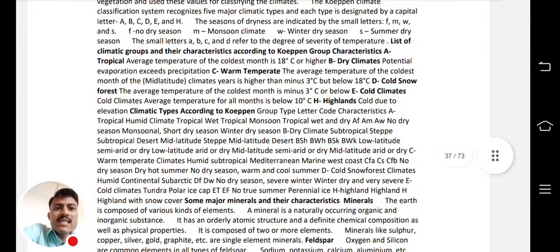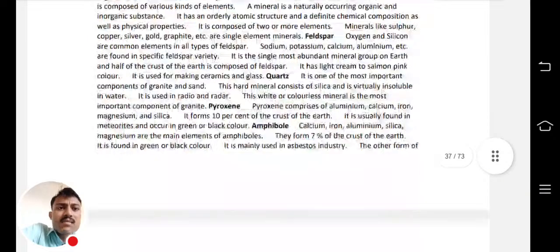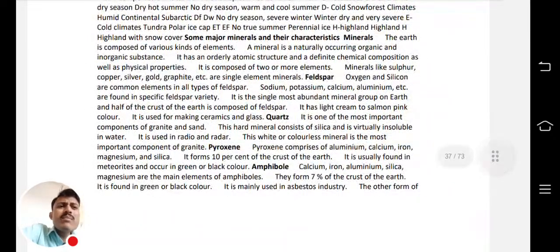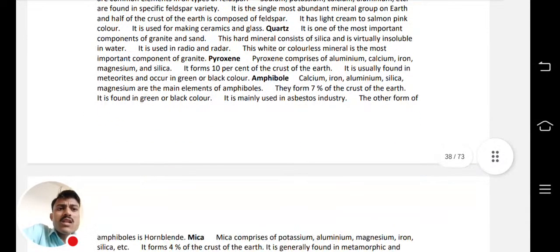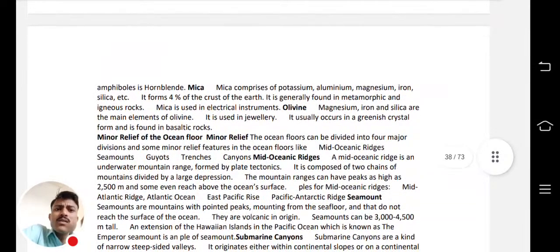What is the Köppen group characteristic? The characteristics are given. Then some major minerals and their characteristics. Okay, major minerals and their characteristics. So feldspar, quartz, pyroxene, amphibole, everything is covered. So this can be asked.